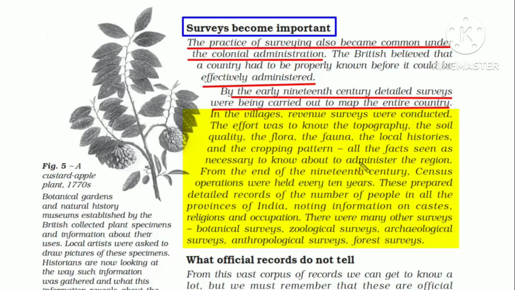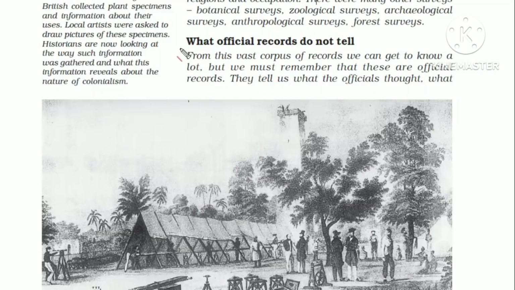These prepared detailed records of the number of people in all the provinces of India, noting information on castes, religions, and occupation. There were many other surveys: botanical survey, zoological survey, archaeological surveys, anthropological surveys, forest surveys. Just imagine all this data would be so helpful to monitor a nation and its resources, and that is what the British did. Now let's understand the last topic of this chapter.